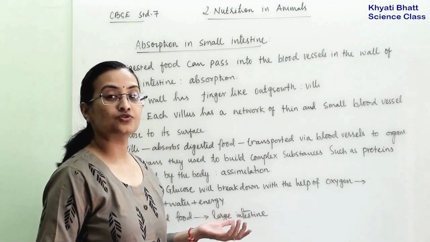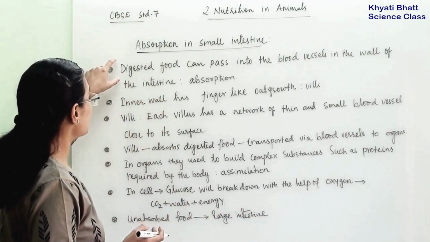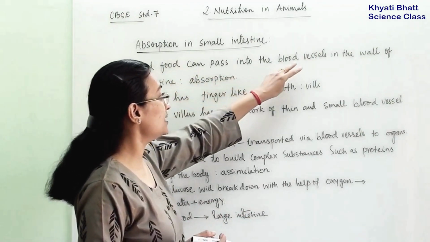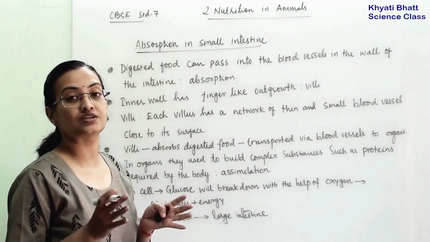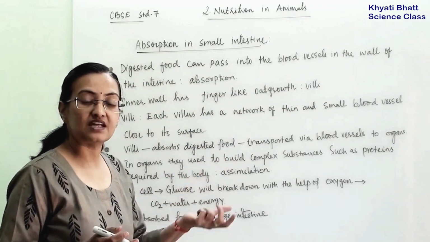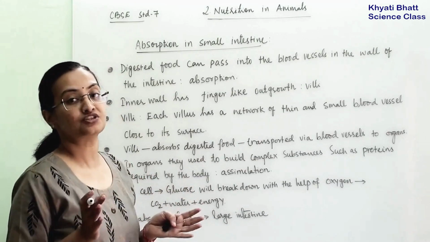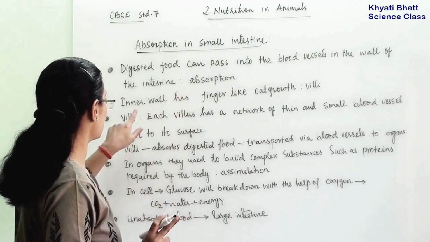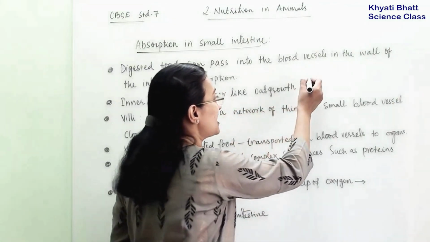What is absorption? Digested food passes into the blood vessels in the wall of the intestine, and that is known as absorption. The inner wall has finger-like outgrowths termed villi.